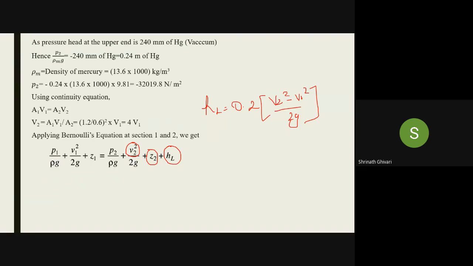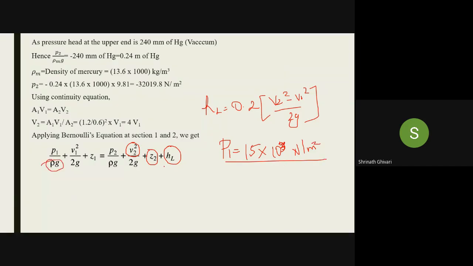What is the value of V1? Like how you did for the previous problem, same way you have to do. Tell me the answer for V1, everyone. P1 is 15 into 10 raised to 3 Newton per meter square.